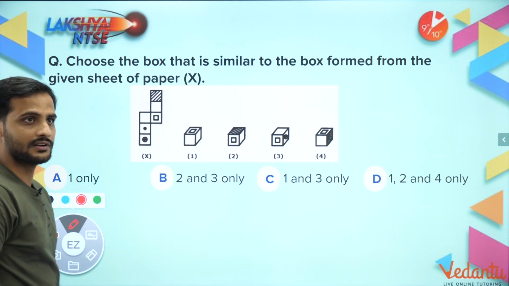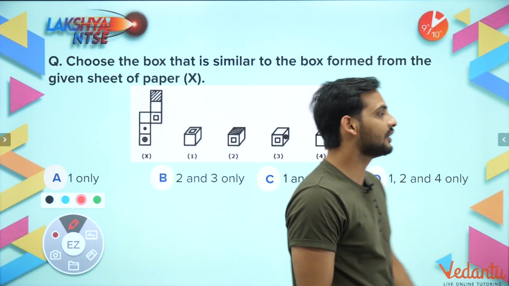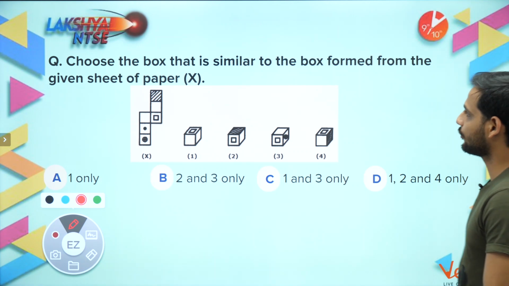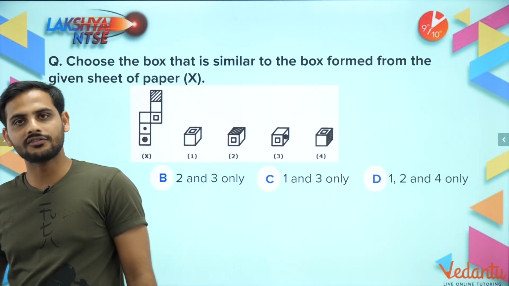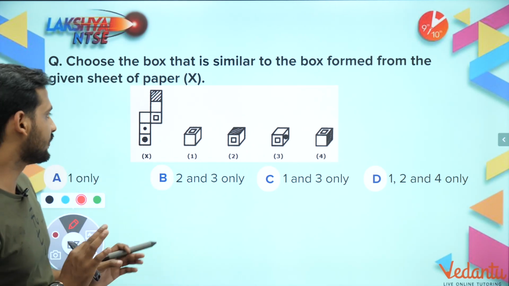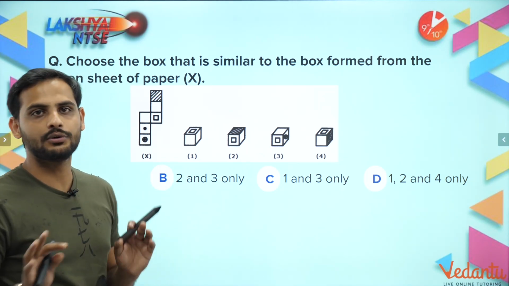Let's look at this question. Now choose the box that is similar to the box formed from the given sheet of paper. So you have to find out which given sheet. So just focus on the opposite faces. Opposite faces should not be together.